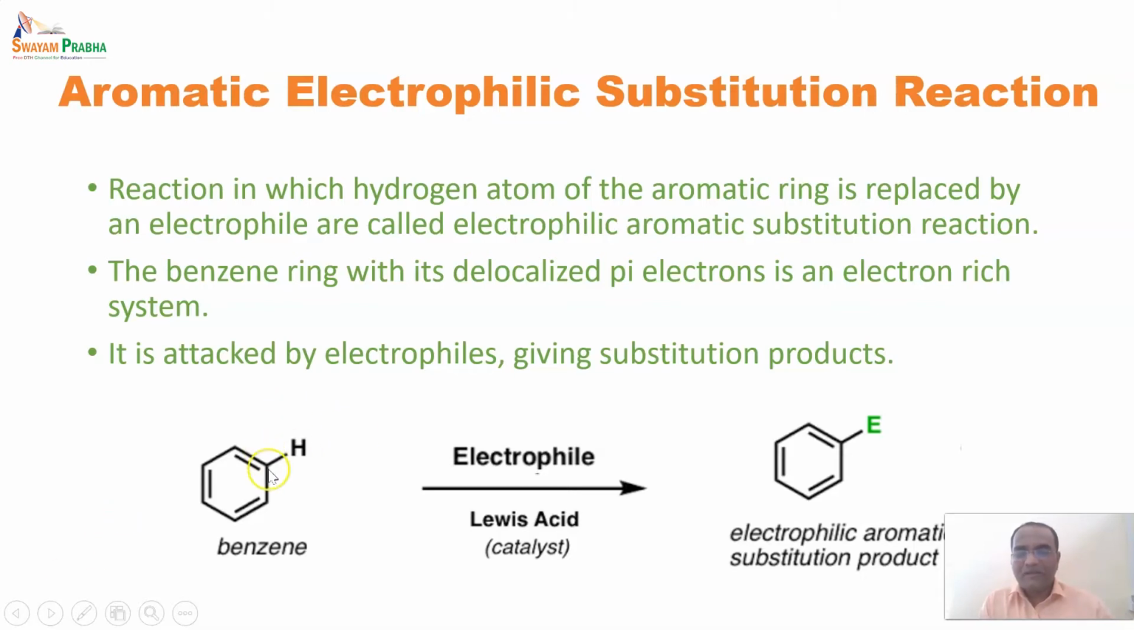So the hydrogen atom over here has been replaced by an electrophile. The hydrogen atom has a positive charge, and the electrophile also has a positive charge. But why has it been replaced? Because the electrophile is stronger than hydrogen, so it can replace it. And the Lewis acid acts as a catalyst to promote the electrophile at this position, and it forms the electrophilic aromatic substitution product at the end.